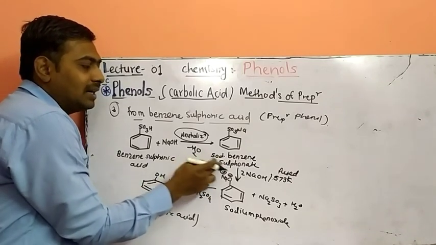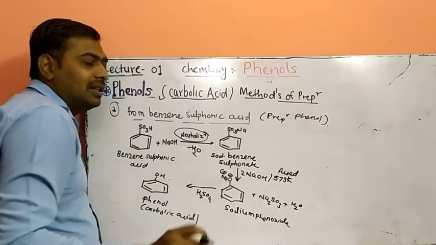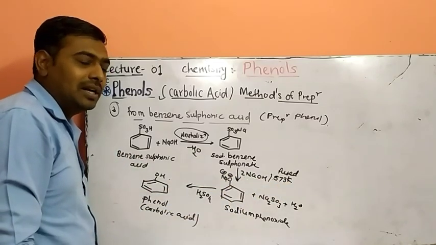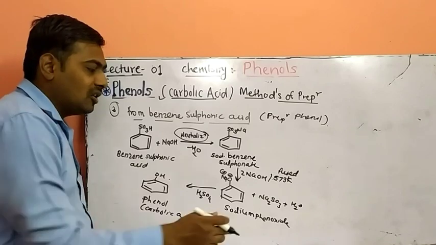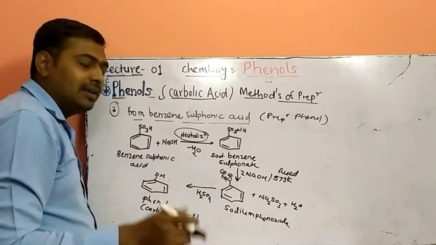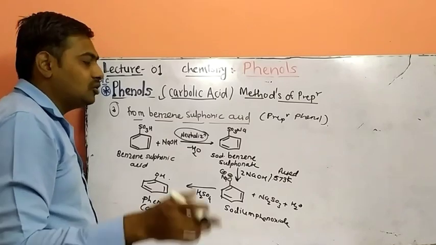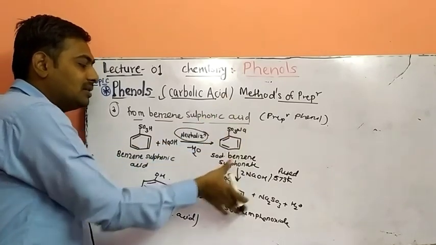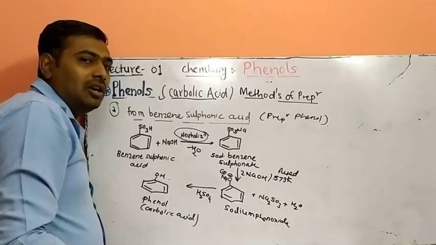When this molecule is reacted with sodium hydroxide at 573 Kelvin temperature in fused condition, you will get sodium phenoxide ion as an intermediate, which on acidifying gives phenol as a derivative. So it is a two-step reaction. This is the first step. This is your second step. Preparation of phenol.